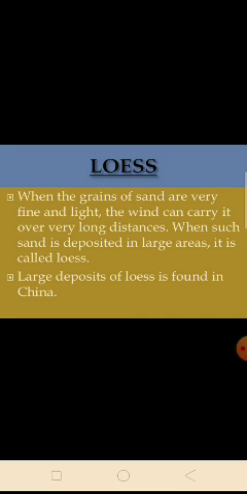After that we have discussed three agents that form different features. First one, we have discussed the rivers and what are the features formed by rivers. Later on we have discussed what are the features formed by the sea waves. And the last one is the wind.